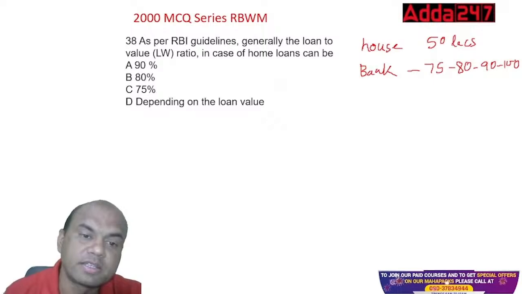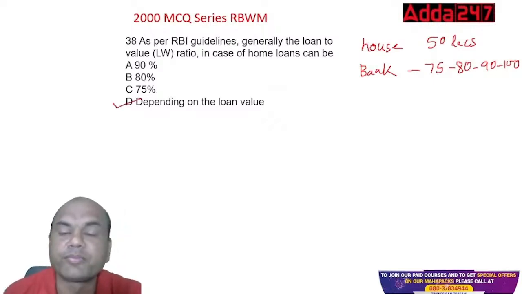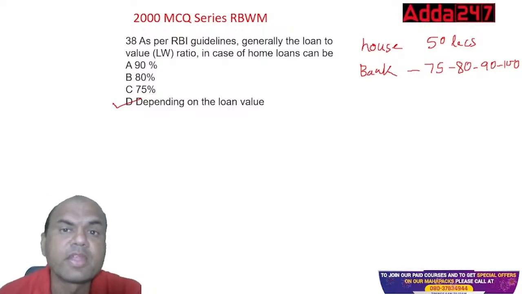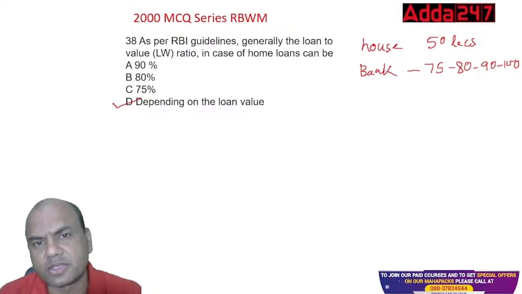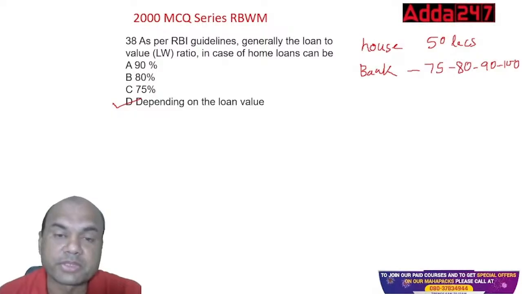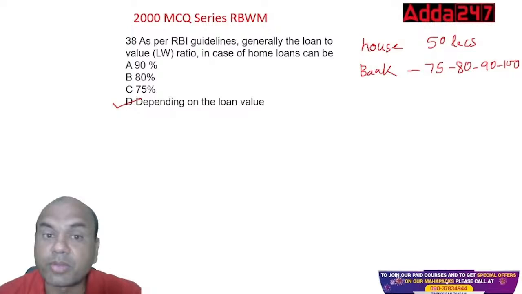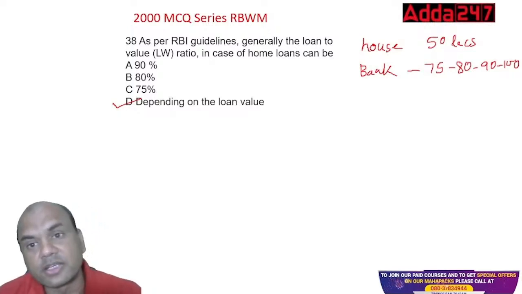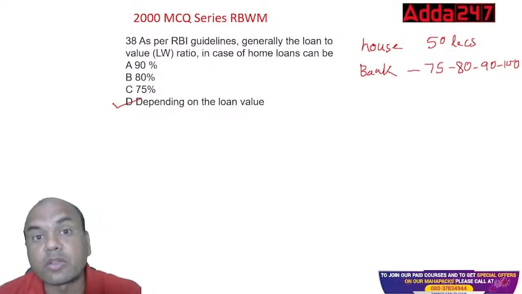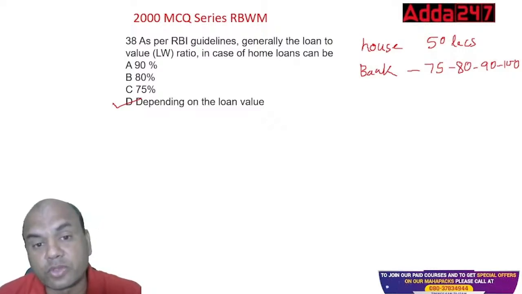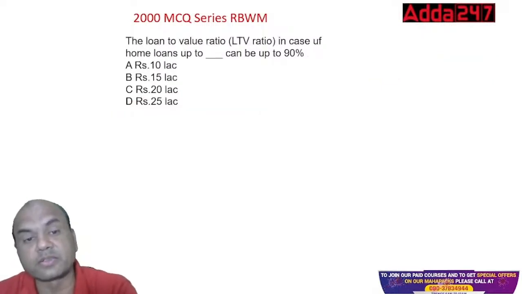See this. Correct: depending on the loan value. Depending on the value, the bank has to take its own call. RBI has given certain guidelines. Up to 30 lakhs, you can give up to 90%. 30 to 75 lakhs, you can give up to 85%. Above 75 lakhs, you can give up to 75%. But again, RBI has said that although these are the guidelines, these are not tight compartments. You have to decide on your own. So depending on the loan value is the right answer.